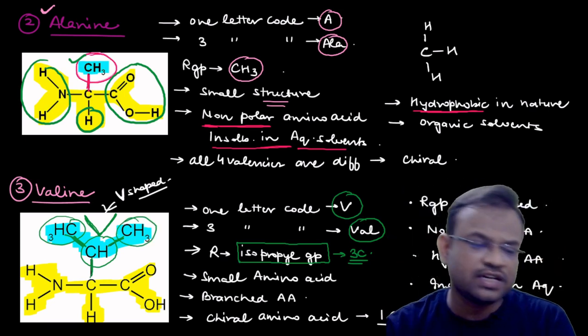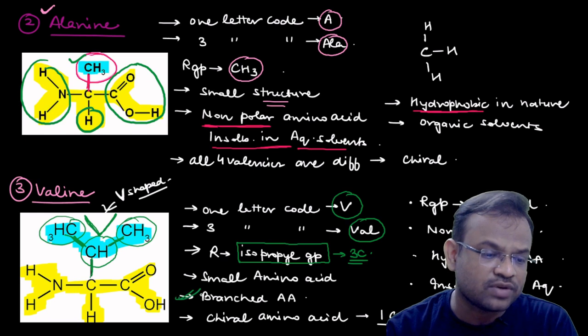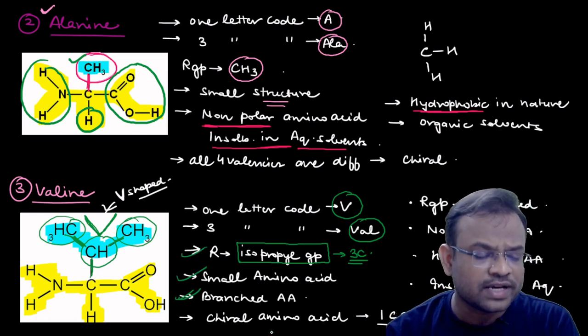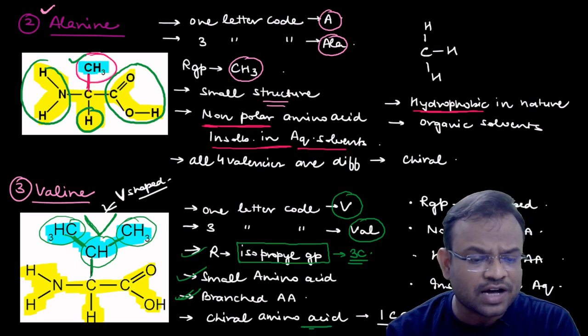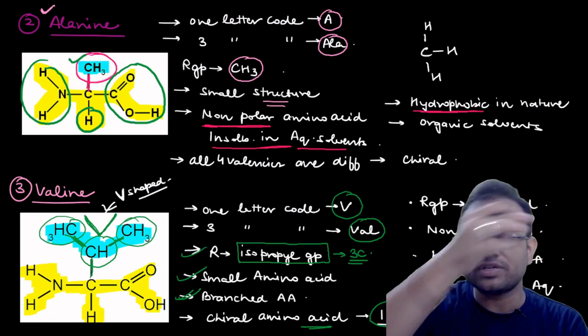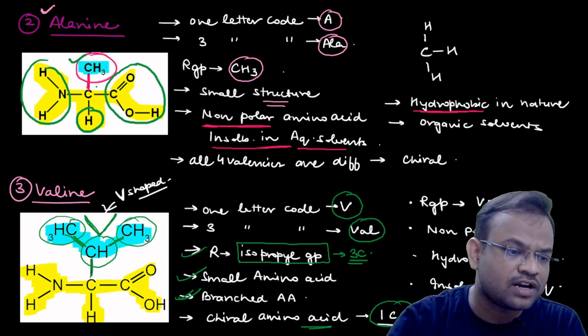What you will see definitely is that it is a branched amino acid. It is small, I have already told you. Isopropyl, I have already told you. Next, the number of chiral carbon is 1. Definitely, in case of alanine also there was 1 chiral carbon. The number of chiral carbon was 1.